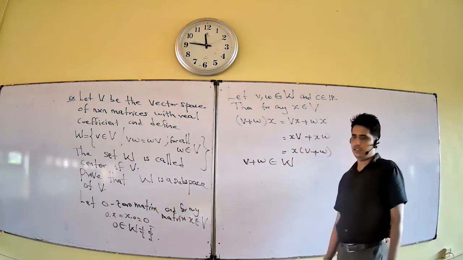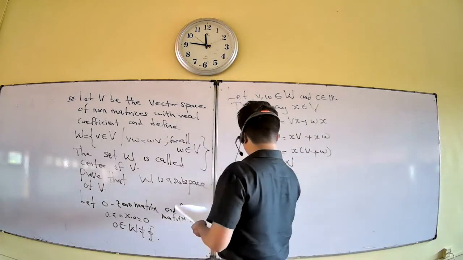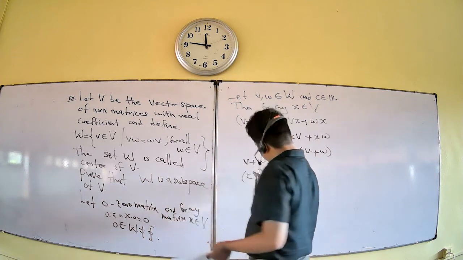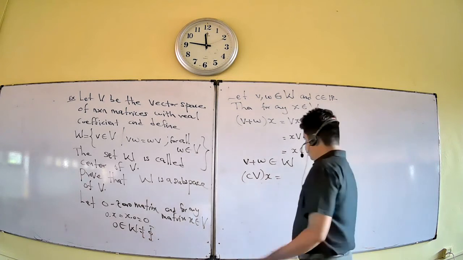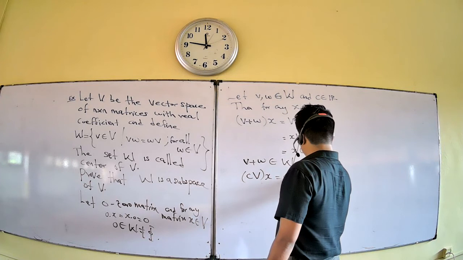Remaining, we want to check the scalar multiplication. For that, take CV times X. C is a scalar, V is a matrix, X is also a matrix.